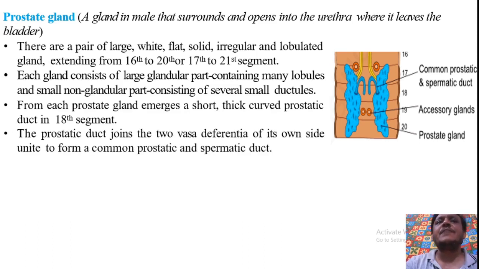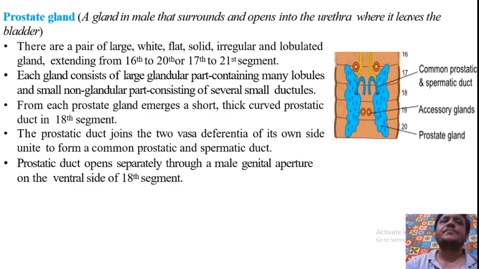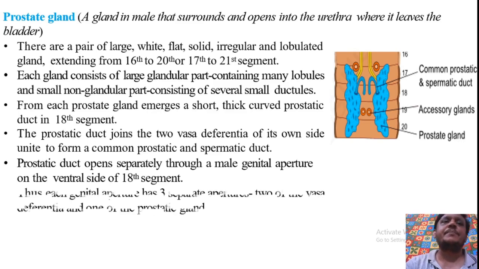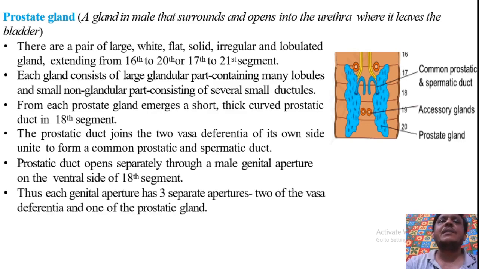This prostatic duct joins with the respective vasa differentia of its own side and forms a common prostatic and spermatic duct. The prostatic duct opens separately through a male genital aperture on the ventral side of the 18th segment. Thus, each male genital aperture has three separate openings, two of vasa differentia and one of the prostatic gland.